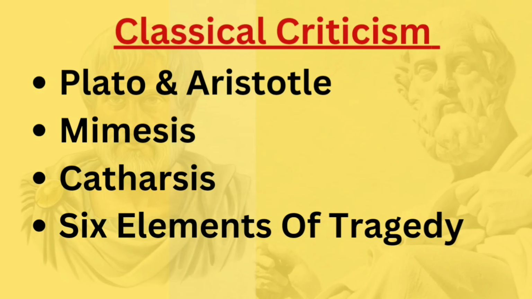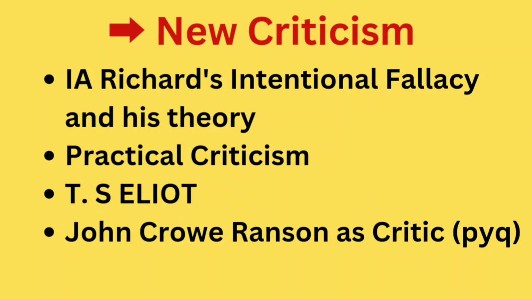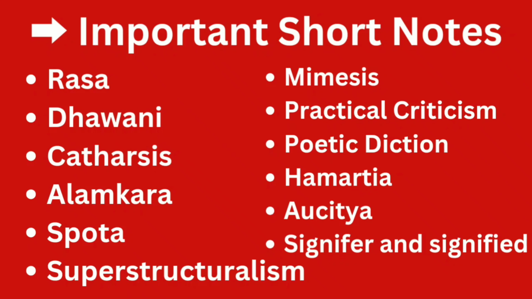Let's move to our next slide that says important short notes. The first question of your examination will be short notes. You need to write at least 2 short notes of about 200 words each. So these are the most important topics. First one is rasa. Second one is dhvani, third one is catharsis, and fourth one is alamkara. Then there is pota, then superstructuralism, then mimesis, practical criticism, poetic diction, hamartia, achutya,